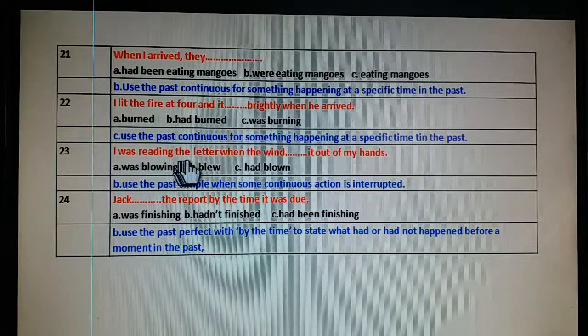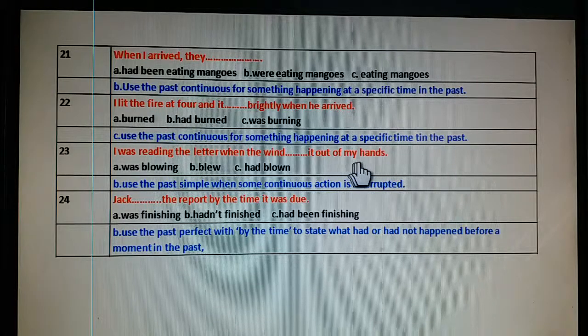I was reading the letter when the wind blew it out of my hands.